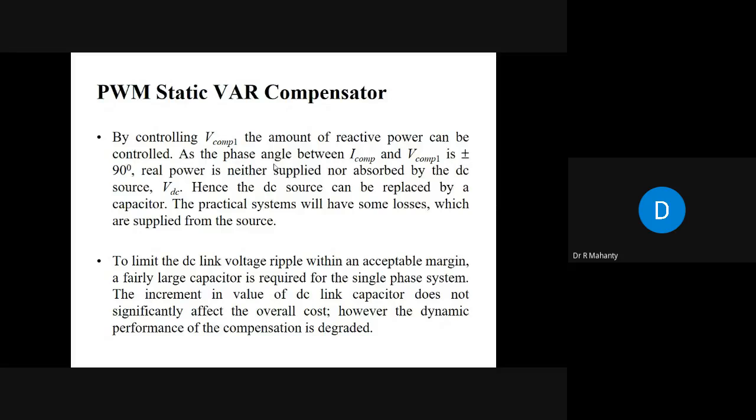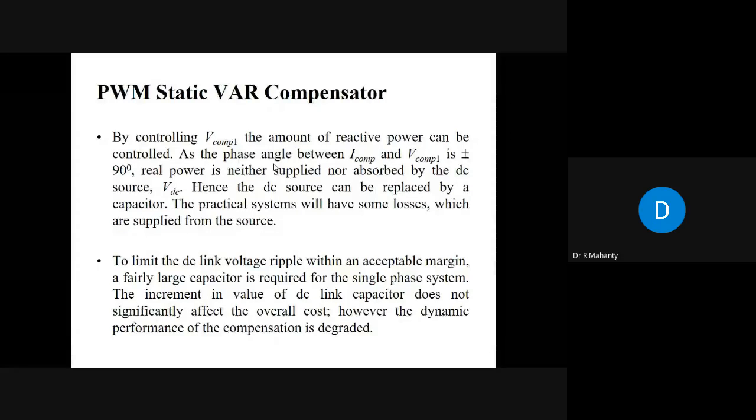To limit the DC voltage ripple within an acceptable margin, a fairly large capacitor is required for a single phase system. The incremental value of the DC link capacitor does not significantly affect the overall cost. However, the dynamic performance of the compensation is degraded. You know that if the capacitance value is very large, the time constant will be large, and therefore the dynamic performance of the system will be degraded. So that is the problem with that.